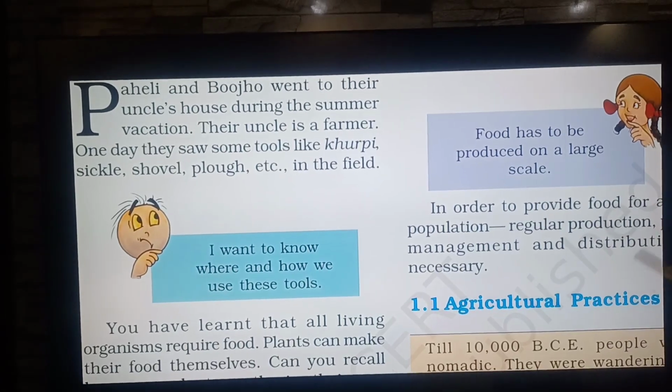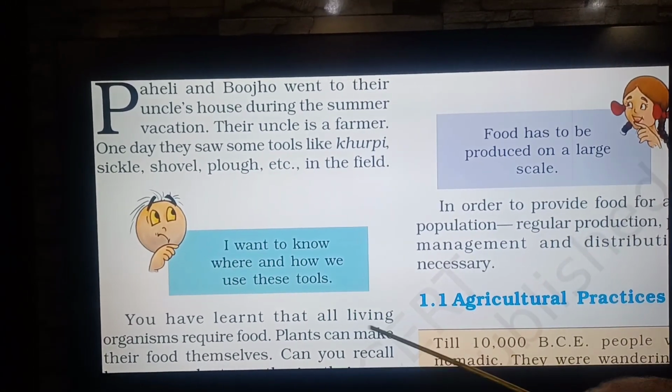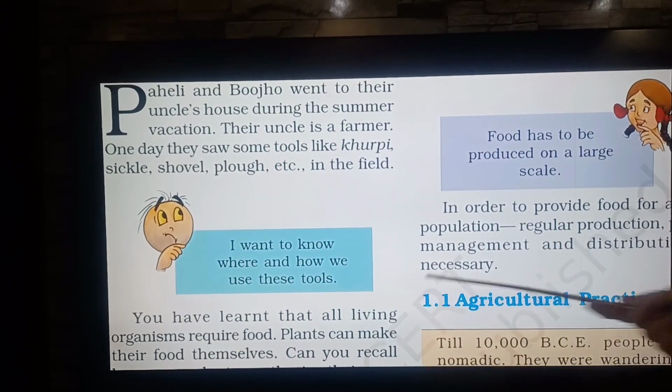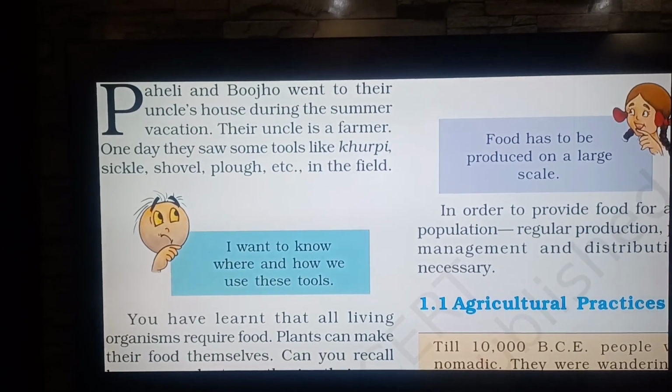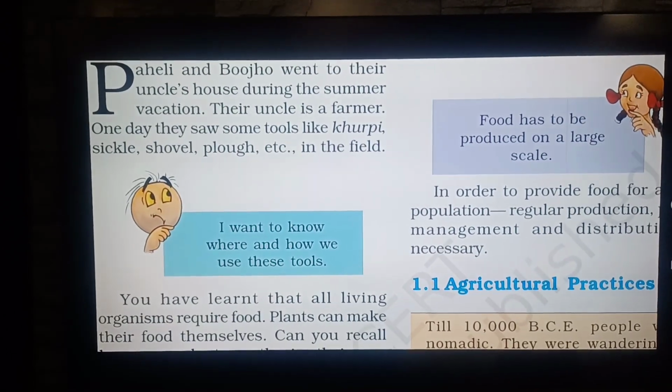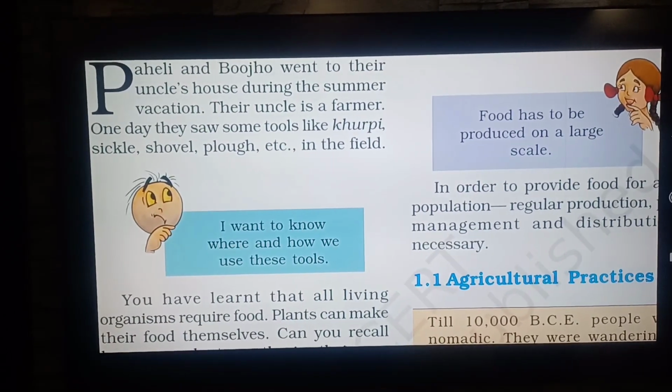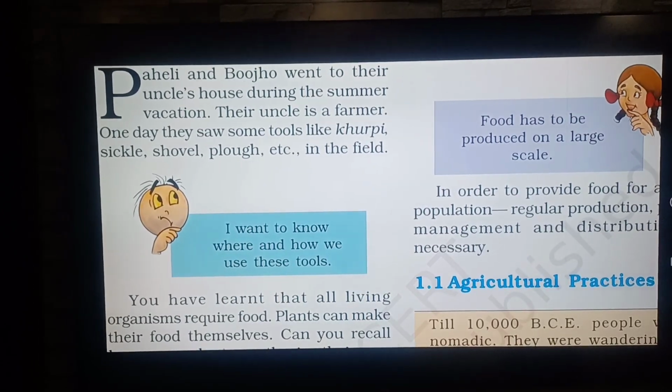Bujo asked a question to Paheli. I want to know where and how we use these tools. So Bujo and Paheli both asked their farmer uncle how and where we can use these tools.